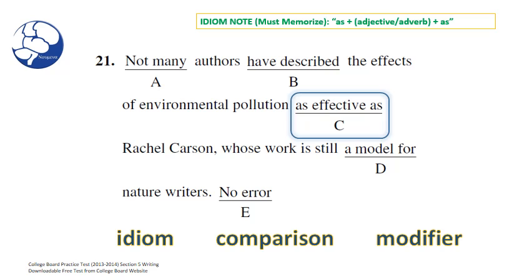I hope environmental pollution wasn't very effective, because that would make our environment worse than it is. Yeah, that doesn't sound right. I think we need to change this. Instead of the adjective "effective," we possibly need to turn it into an adverb.